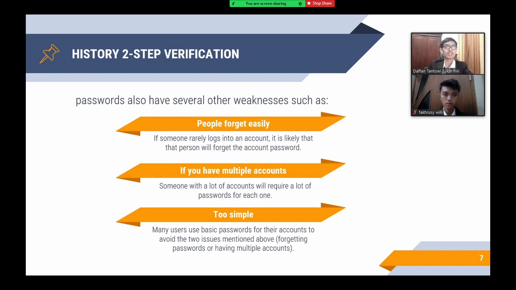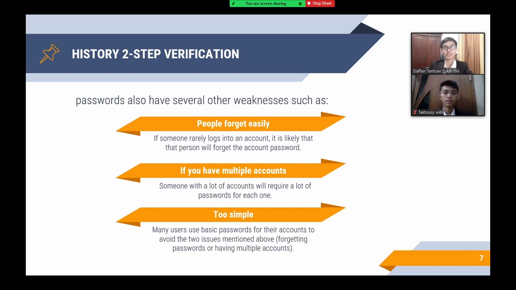The next one is if you have multiple accounts. Someone with a lot of accounts will require a lot of passwords, one for each. People frequently use the same password for many accounts in order to keep all their passwords memorable. The last one is too simple. Many users use basic passwords for their accounts to avoid the issues mentioned above, forgetting passwords or having multiple accounts.